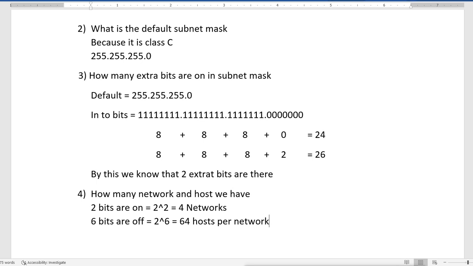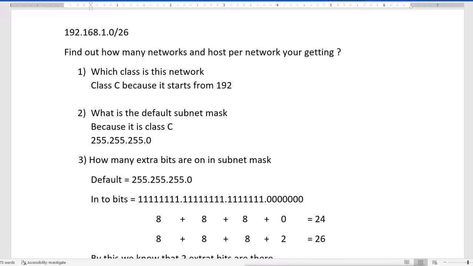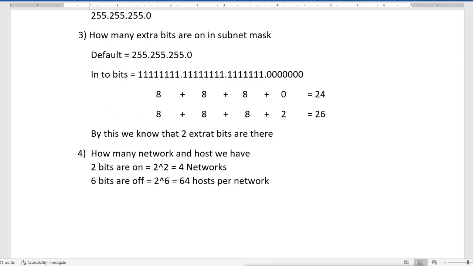So now we know how many networks and how many hosts we have in this subnetting. After this, next we will create network blocks.